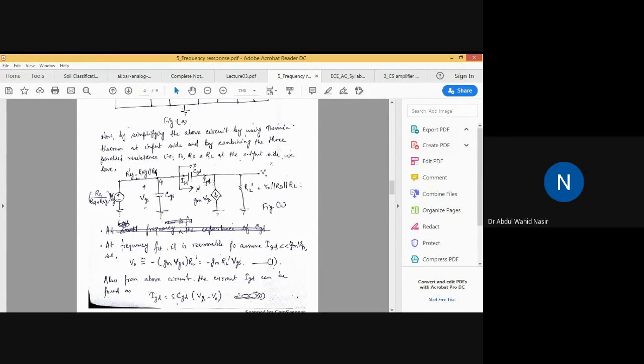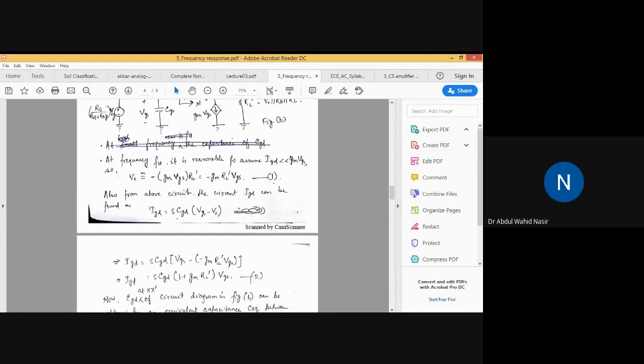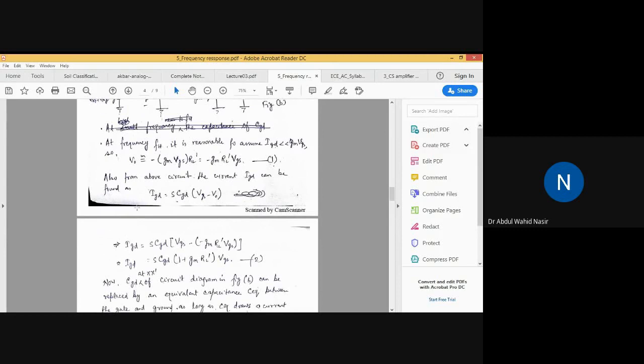The condition is that the same current IGD should flow. If we do so, how can we find the value of C equivalent? By using this relation we can find it.